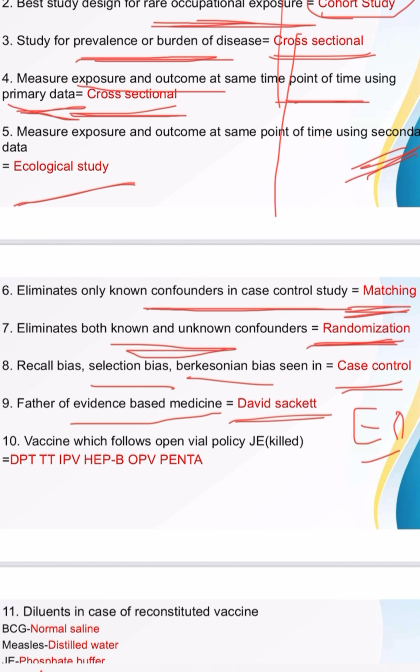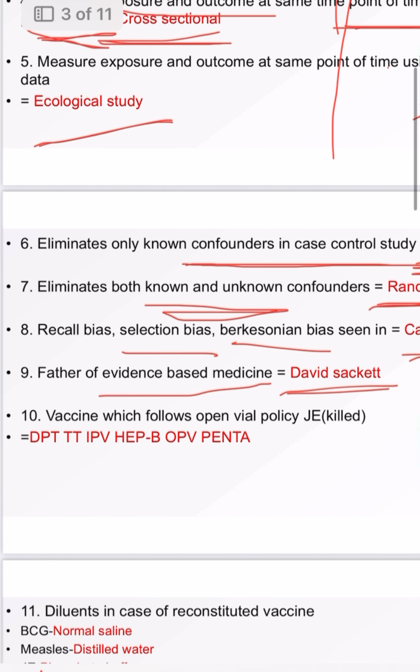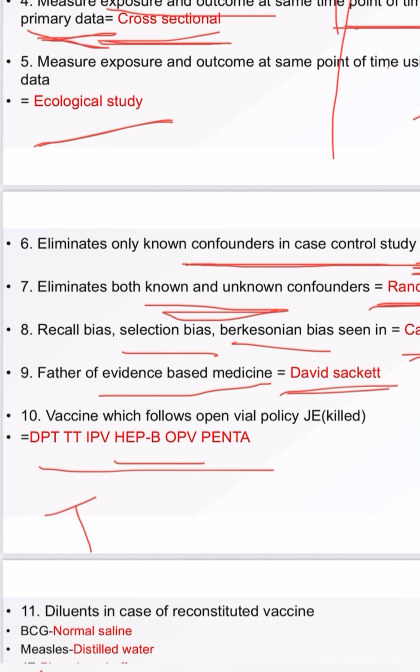Then vaccine which follows open vial policy. Open vial policy means you can use a single vial for multiple doses. So these are all T series vaccines. T series vaccine means which ones? DPT, TT, pentavalent. Okay, these are the Tdap, TT. So these are the T series vaccines. Then hepatitis B and polio vaccine. Both IPV and OPV follow open vial policy.